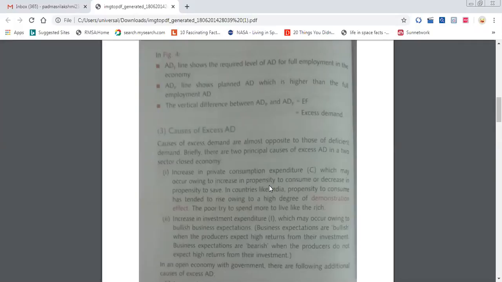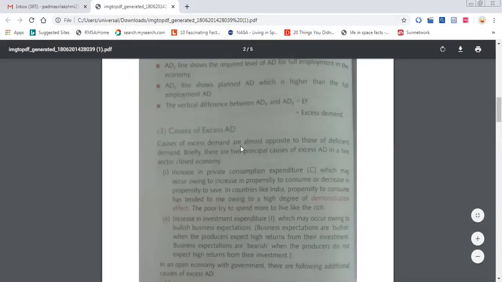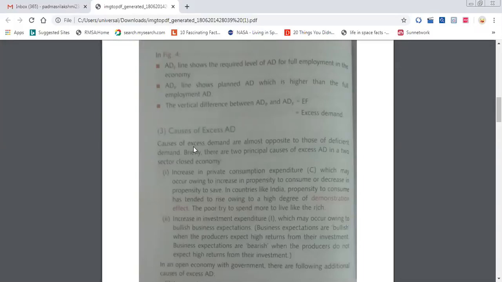Are you able to follow? Yes, ma'am. Here, all the resources, everyone is getting employed, so you are getting more income. Once you get more income, you want to go on purchasing more, but the resources are less. Economics itself means wants are unlimited, resources are limited, so we go for alternatives. That concept will come in excess demand. Here they are not able to fulfill the demand of the people. The demand is more here.